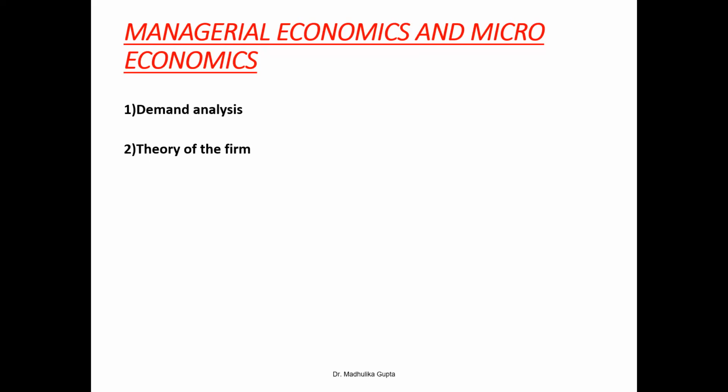Then theory of a firm, perhaps the core part of managerial economics, and the entire theory is drawn from microeconomics. Like the production function is the first part of the theory, which deals with the production function, the choice of technique, and other economic decisions of production. The next is the law of variable proportions. You will study this too. Returns to scale, etc. It includes fixed cost, variable cost, short-run cost, long-run cost. All these things are a part of theory of a firm, which forms this part of managerial economics.